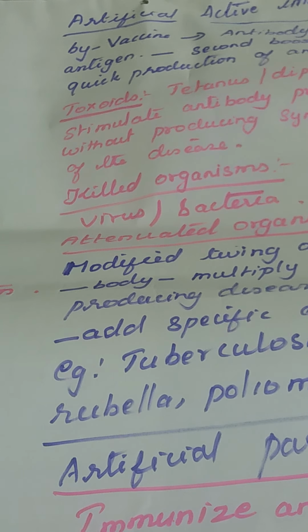How do they modify? By introducing the organism in high temperature or by using certain chemicals. For example, tuberculosis, measles, rubella, poliomyelitis: these attenuated organisms are used.